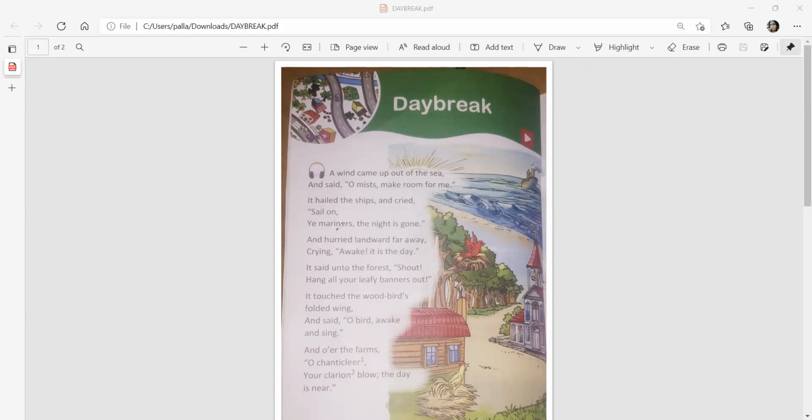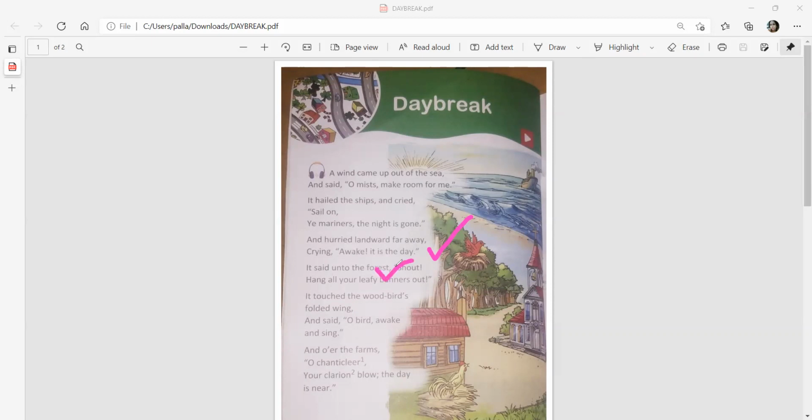"And hurried landward far away, crying, 'Awake, it is the day.'" So the wind here is moving and calling out, shaking everyone in the ship and saying that you should wake up, now the night is over and you should get to work. It hurries landward far away. During the daytime, we know the wind flows from the land to sea, and at night it blows from sea to land. So it is now asking everyone to look towards the land and blow.